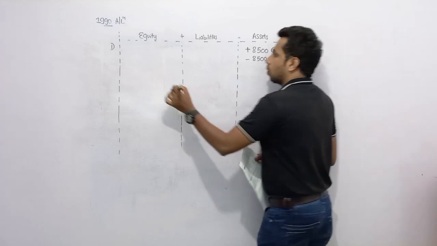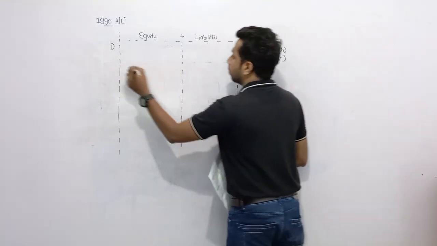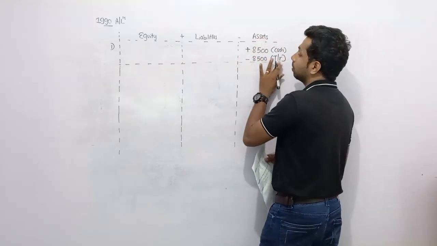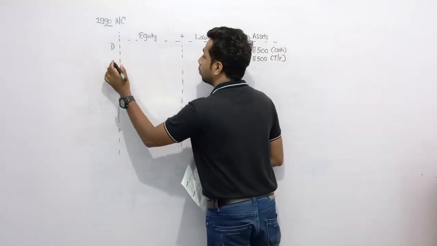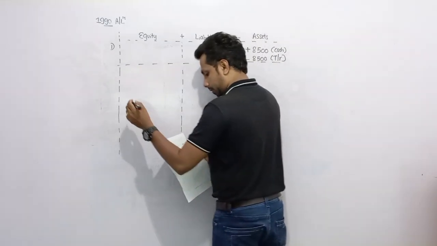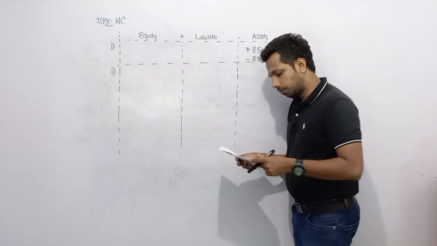Right. So always when doing accounting, we think, my dear children, from the point of view of the business. From the point of view of the business. Right. Moving to the second one.